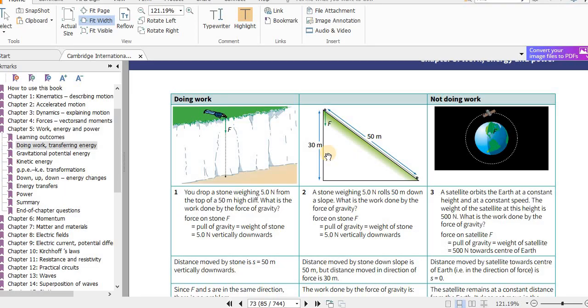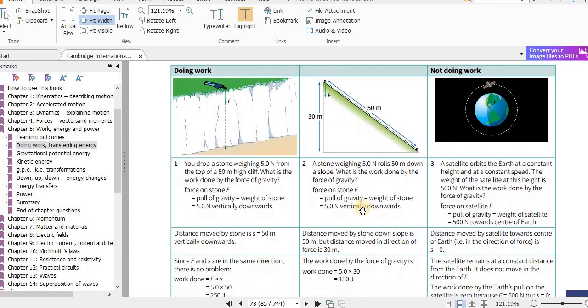Now what about this? Again remember, it should be the distance moved in the direction of the force. That's why we use cosine of the angle between the force and the distance moved. Here the angle theta is 0, so cosine 0 is 1. But here the angle is not 0. The weight force is this way, and the distance moves this way. But if you take the component of this distance in the direction of the force, then you can simply multiply F times 30. That will give you the answer.